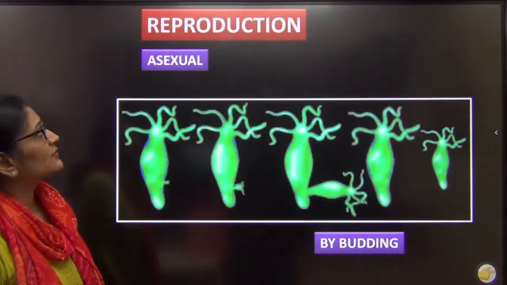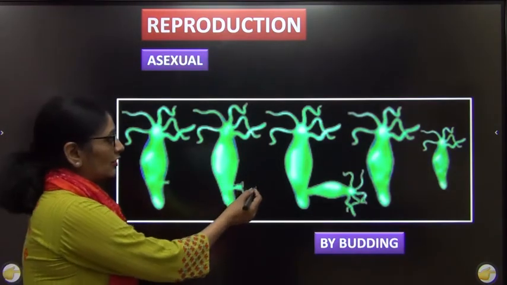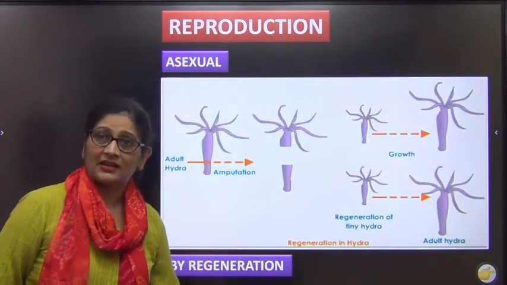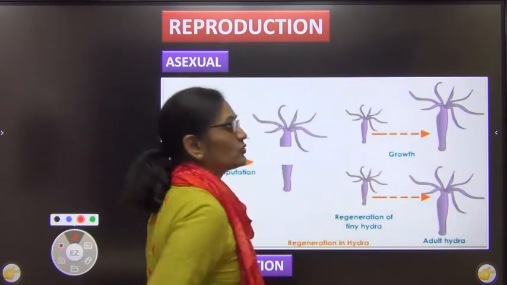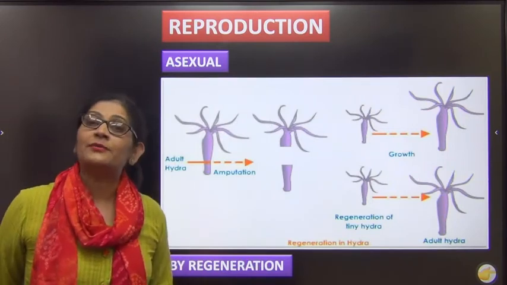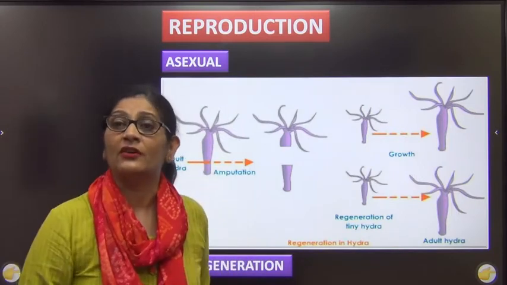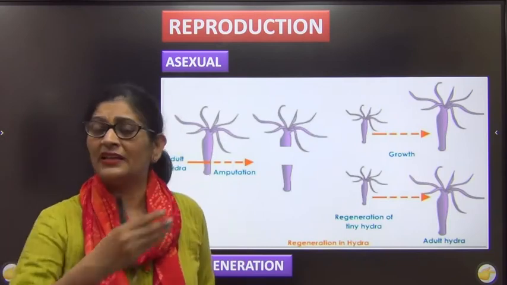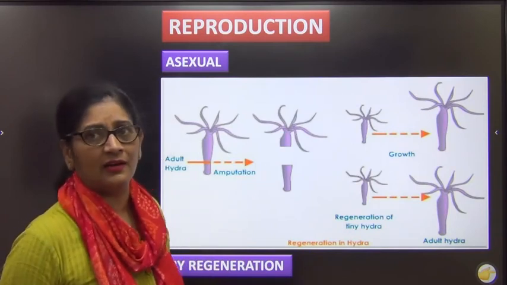Once we have done all the systems, we will move to reproduction. In coelenterates, there is a very common asexual reproduction called budding. You have also heard of regeneration. In Class 10 you read that if you cut the body of the hydra into pieces, each piece develops into an adult. So regeneration is also very common in them. These are the two types of asexual reproduction. Look, in animals normally sexual reproduction is there, but these are the most primitive, so they show some asexual reproduction. Gradually asexual reproduction will end after these. Hardly one or two, rarely will you find it in non-chordates.